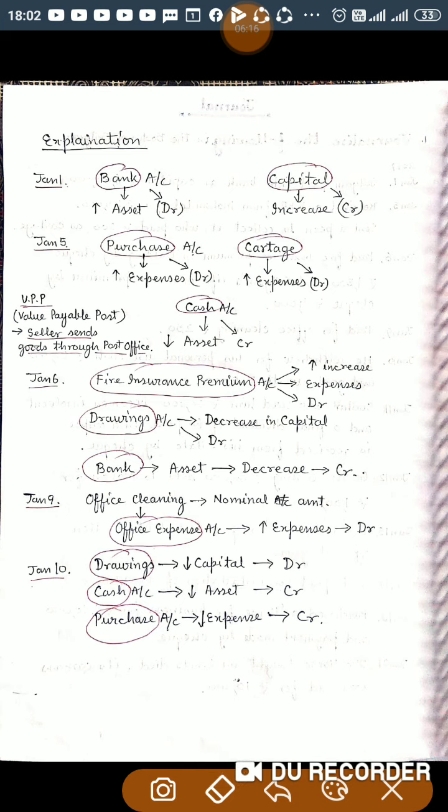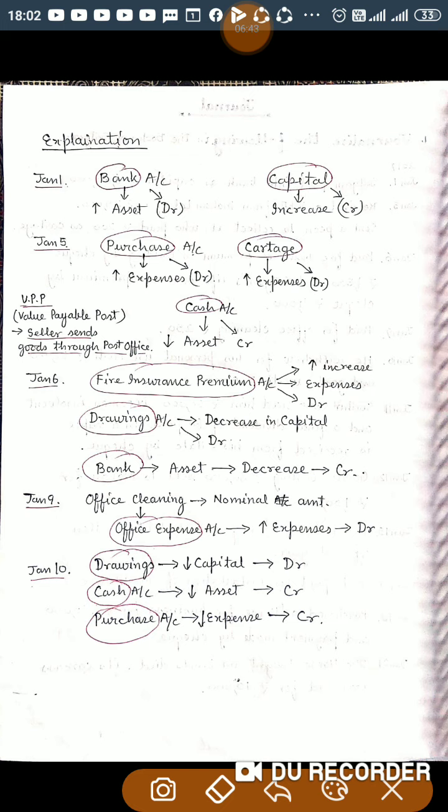VPP full form is value payable post. VPP is the method of selling goods through the post office. In this system, the seller is selling goods and delivering goods by using the post office facility, so goods are delivered at the business house of the purchaser.